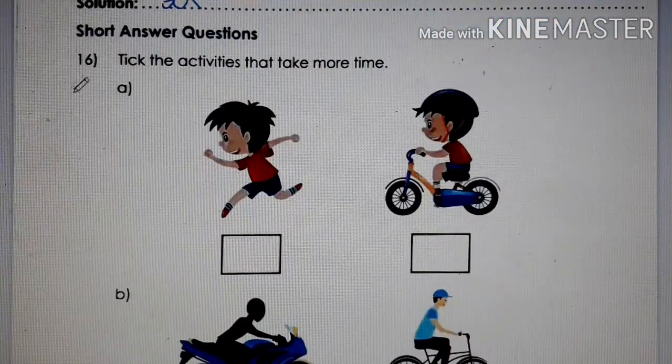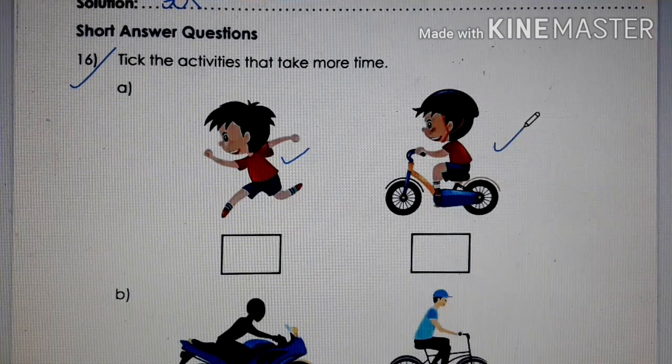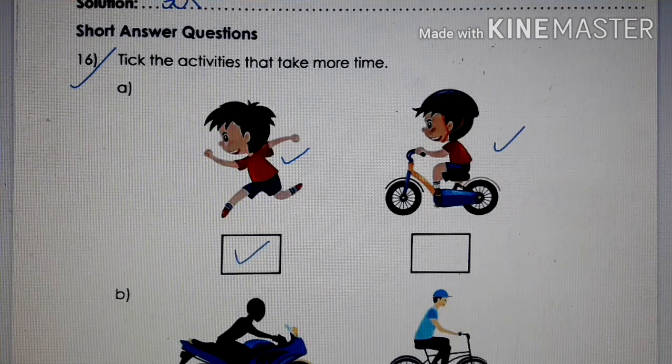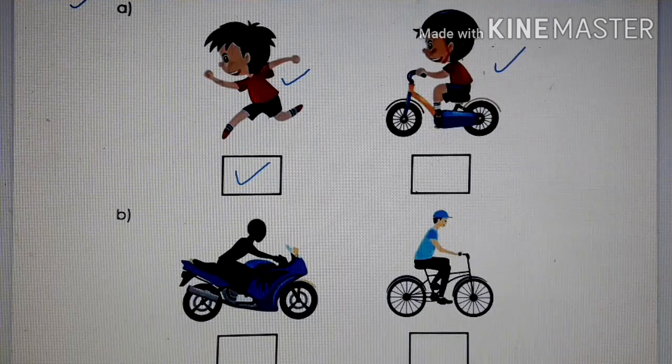Then number 16. Take the activities that take more time. Here child is running and here the child is going by bicycle. So children, running will take more time, isn't it? Whereas bicycle, if you ride a bicycle, you will reach quickly. You can try this at home in your balcony only. Or in your open area where you ride the cycle and your friend is running, you will see that whoever rides the cycle will take less time.